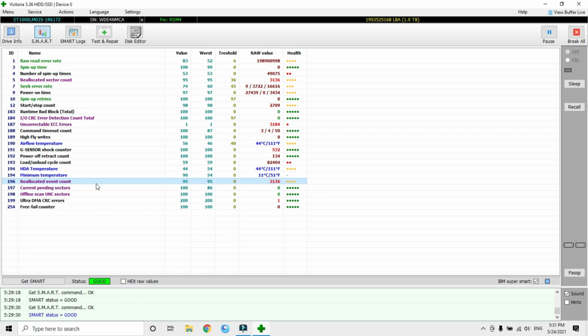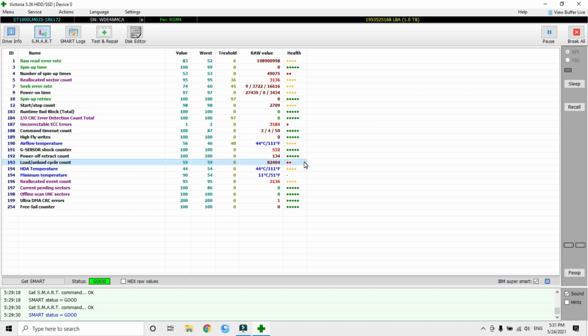And 196 reallocated event count, 3136. And this should be minimum. As you can see here, the health status and correctable ECC errors. This must be 0.